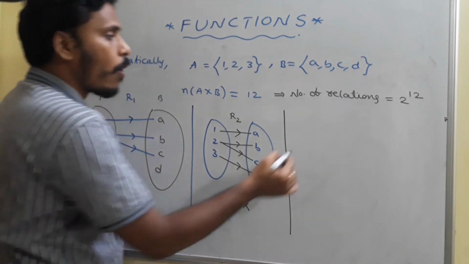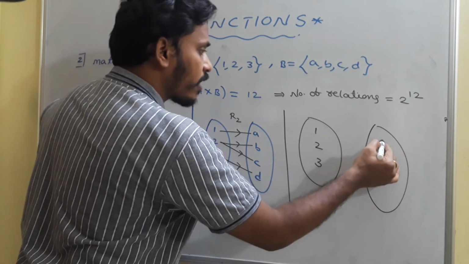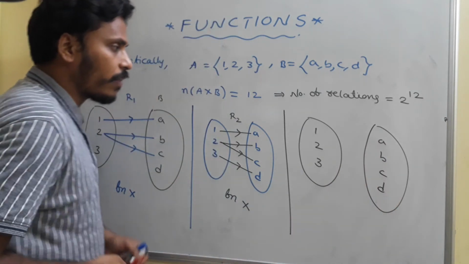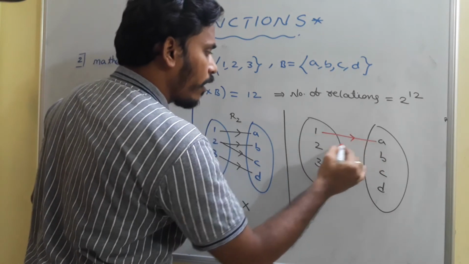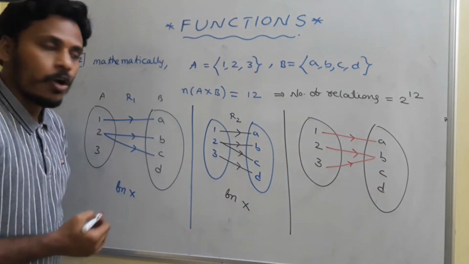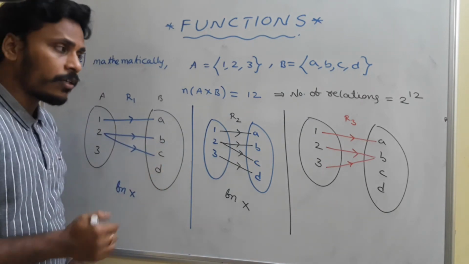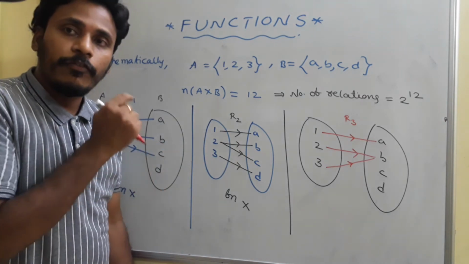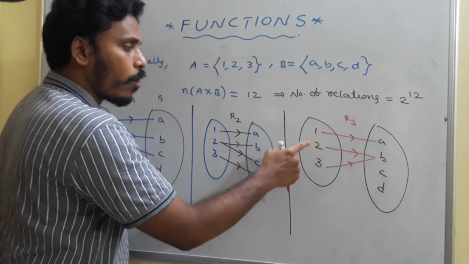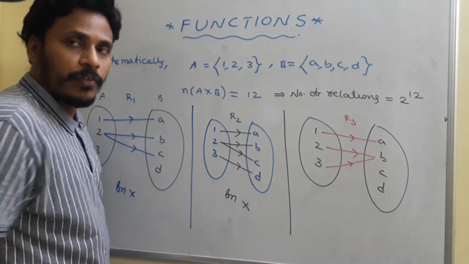Now I will give you one other example. The first set contains 1, 2, 3, and the second set contains A, B, C, D. Now I am giving you another relation, you may call it R3: 1A, 2B, and then 3B. What do you say about it? Whether it is a function or not. To check, you need to follow the rules. The first thing is every element has a correspondence. So 1 has a correspondence, 2 has a correspondence, 3 has a correspondence. No element is empty here. The first thing is okay.